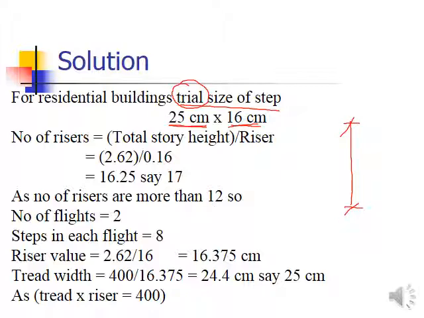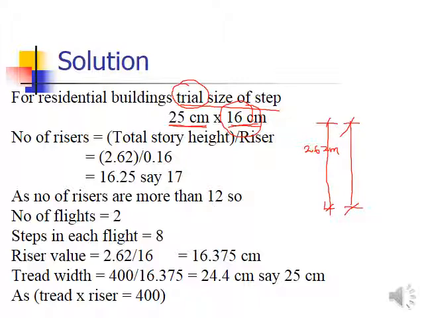If total story height is 2.62 meters, then the number of the steps equals, with a 16 centimeter riser as the vertical dimension, forget about the tread at this time.